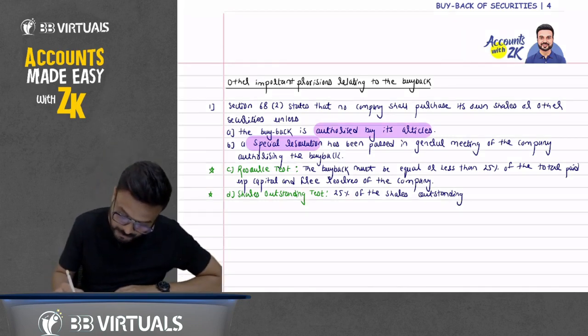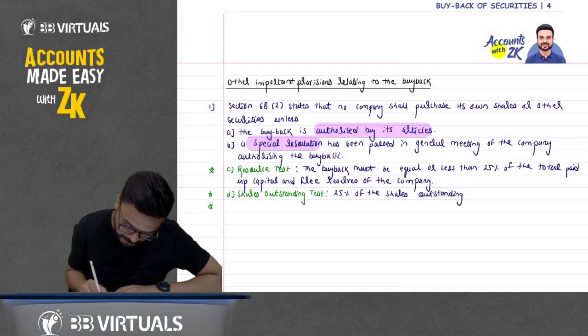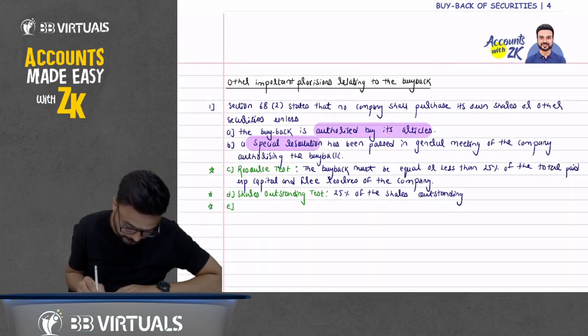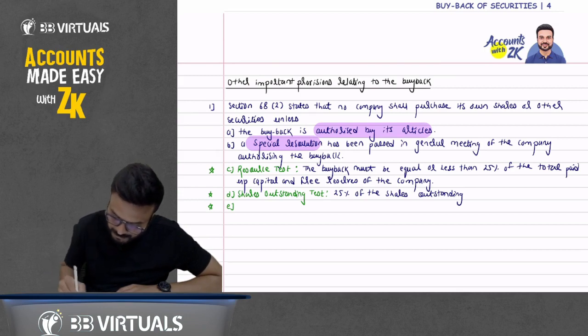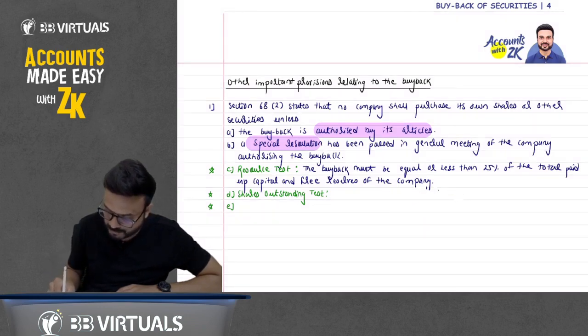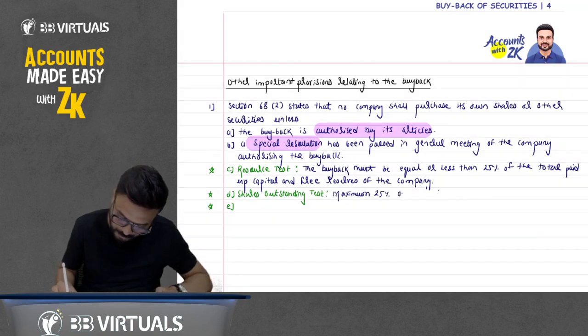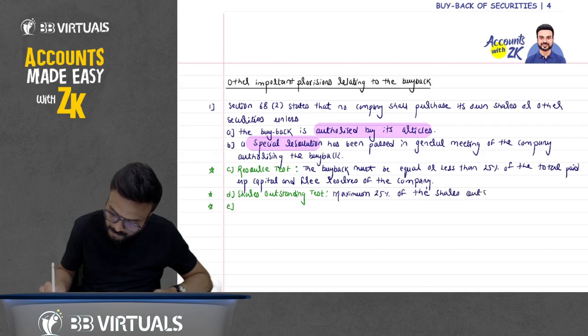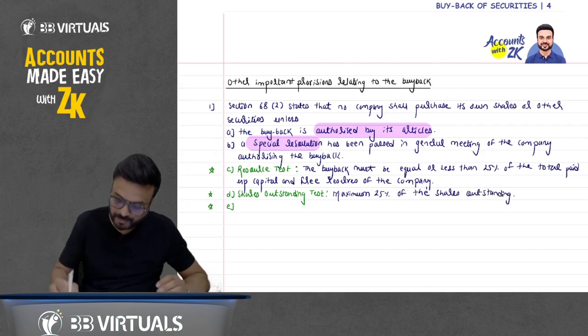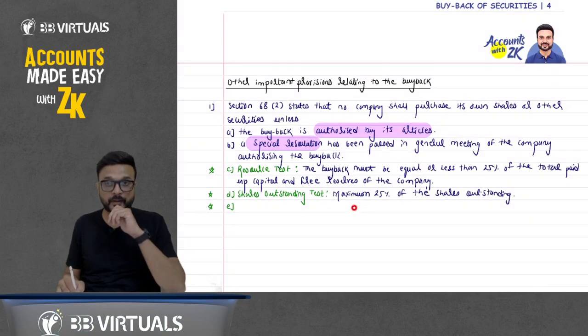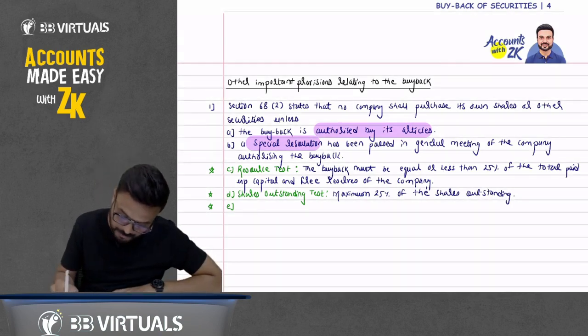We'll discuss about it. Okay, 25% maximum. Just add the maximum word here. Sorry for that. Just write maximum 25% of the shares outstanding. That's it. Same I have written. Just add the maximum word here.